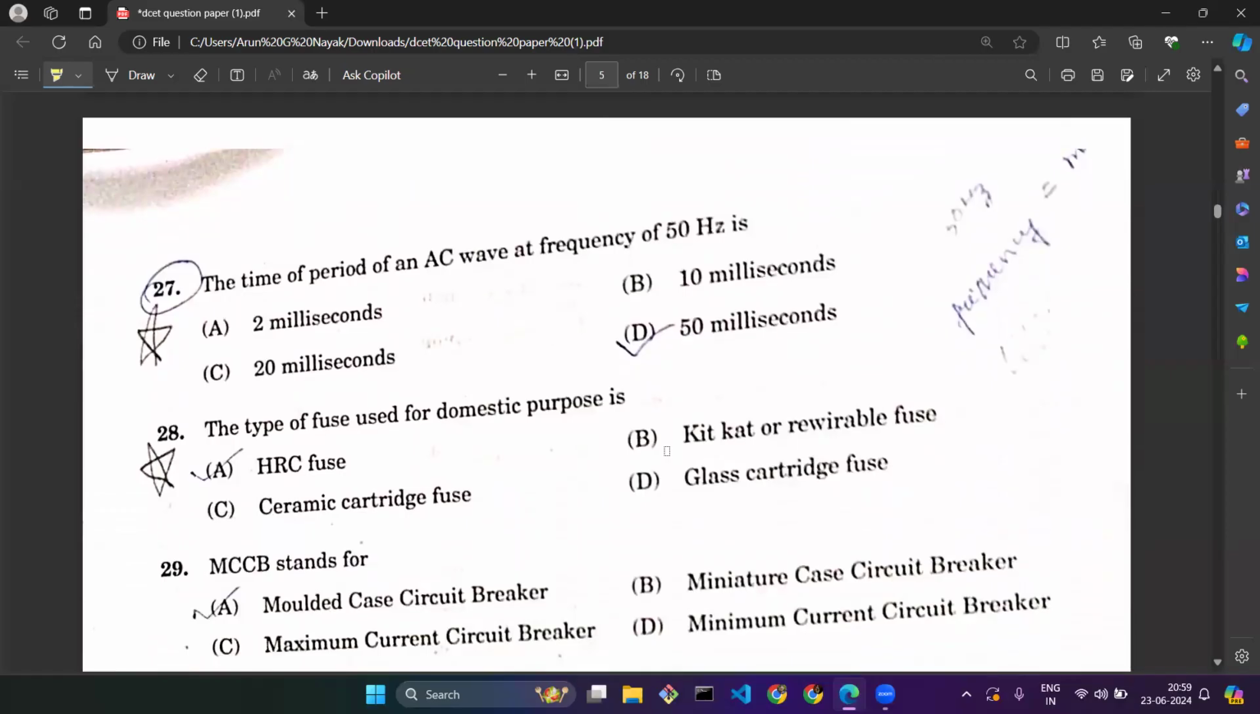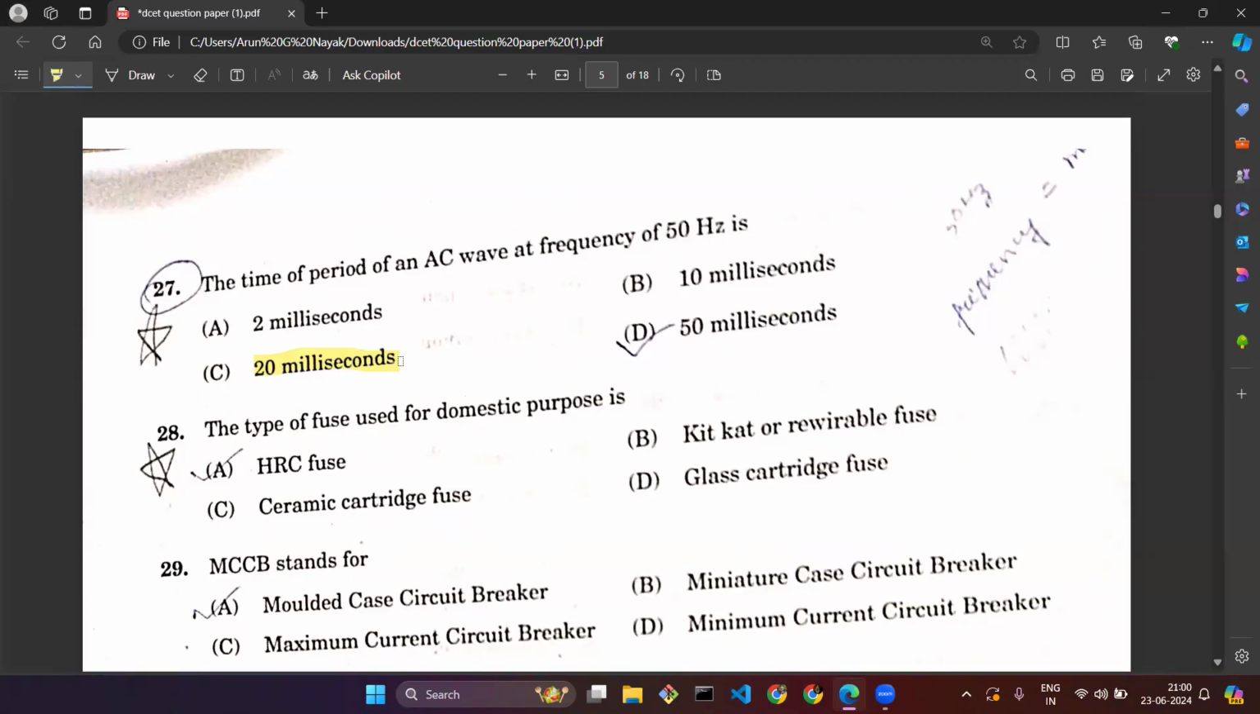Question number 27. The time period of an AC wave at the frequency of 50 hertz. If you know the concept of time period and frequency, they are inversely proportional. Time period is inversely proportional to frequency. So you just need to invert the 50 and you will get the correct answer, that is option C, 20 milliseconds. You need to be careful with respect to milliseconds, seconds, and the powers of 10 raised to minus 3, all those things, so that you can get the answer correctly.